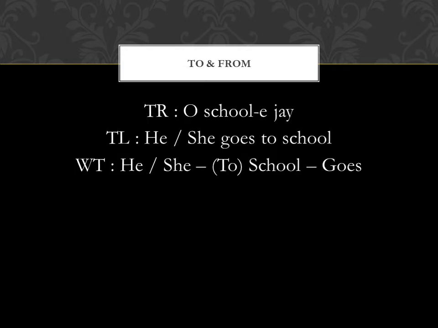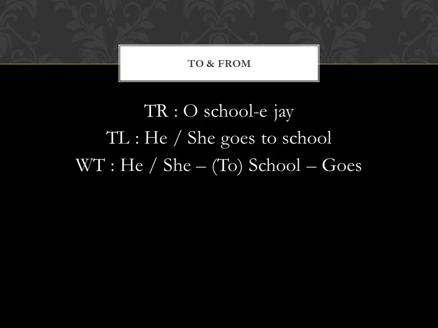Let's have a look at some examples and let me introduce you to one of the most confusing markers in Bengali, which is the suffix e. Our first example here is o skule jai. O obviously can stand for either he or she because Bengali is gender neutral. Jai means goes, and to signal the place where he or she goes, which is the school, we have the marker e added as a suffix to the end of the word school.